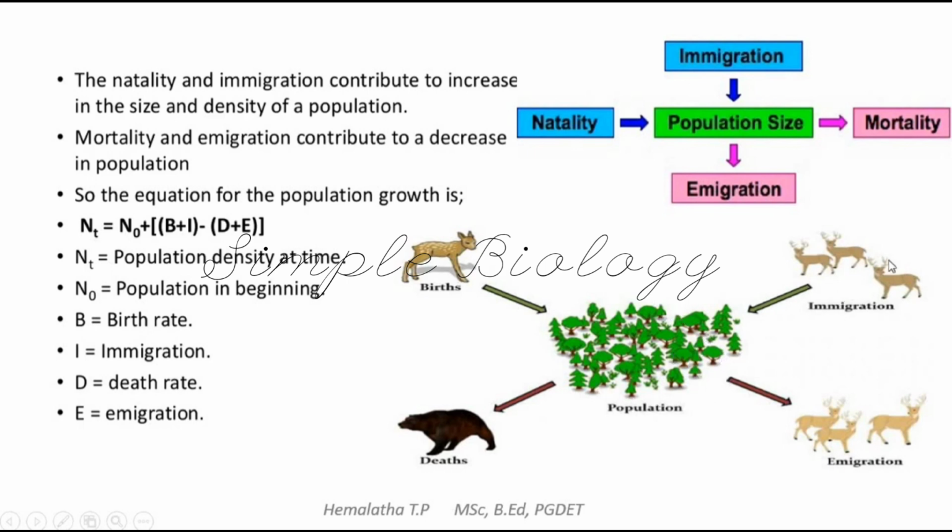If individuals are entering the population, that also increases the number of individuals and the population size. So these two factors, natality and immigration, will increase the size of the population, whereas mortality and emigration will decrease it.